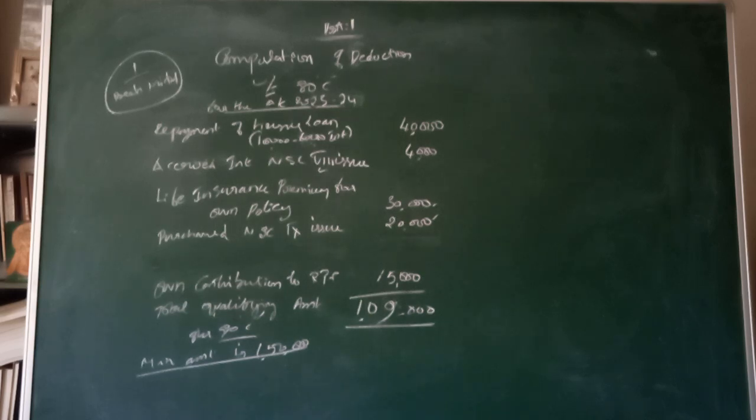Then life insurance policy, for which we are paying the premium. If the policy was purchased prior to the notified period, then 20% of the policy value is the maximum amount. After that notified period, 10% of the policy value is eligible to claim as deduction under 80C.